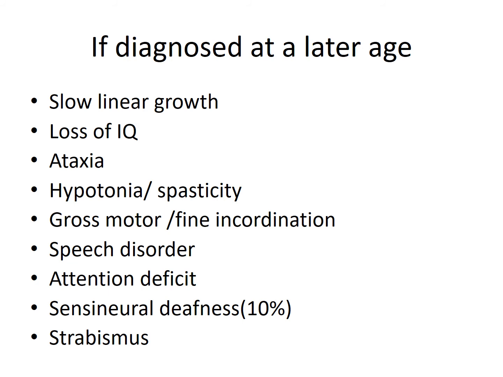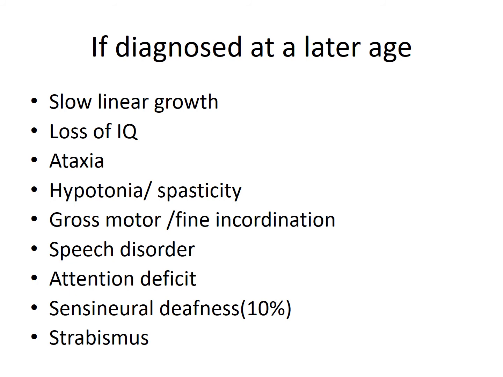Newborn neonatal screening is important in these children, because in that case we can easily identify the cases at an early age and start the treatment early.